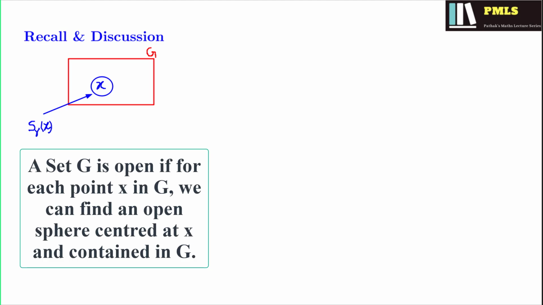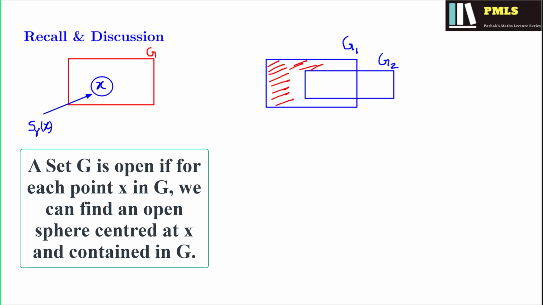Now we have an observation on the union of open sets. Suppose we have two sets G1 and G2, then this shaded region is the union G1 union G2. Now if we have to check whether G1 union G2 is an open set, we'll have to take a point in the union.